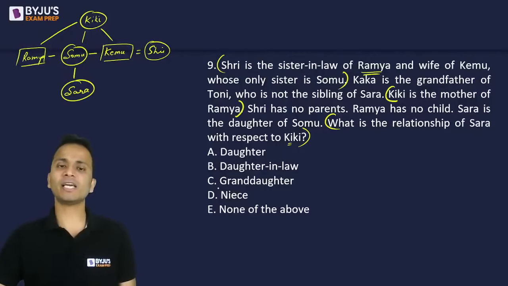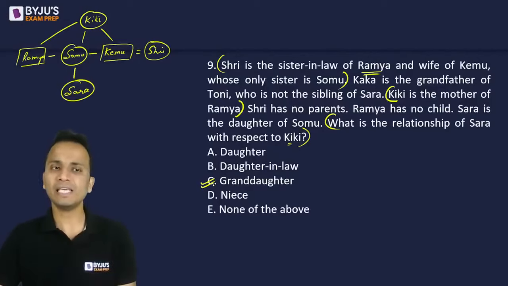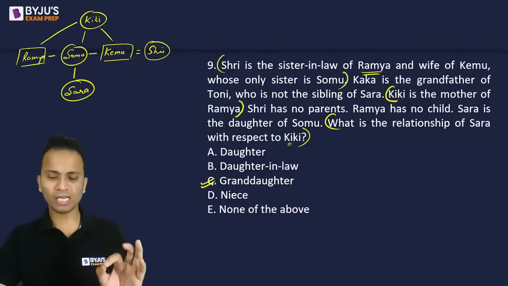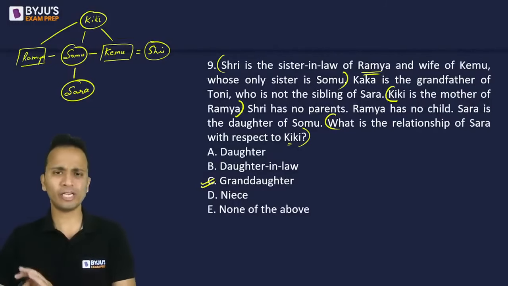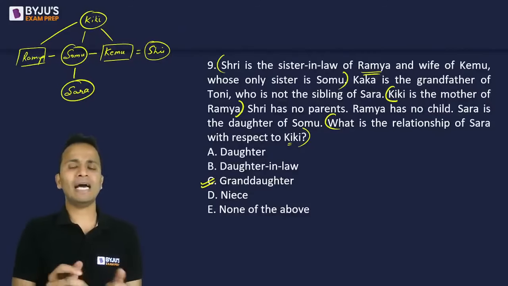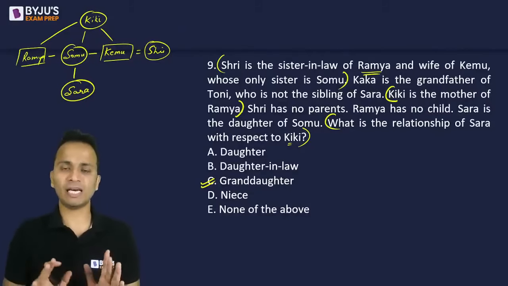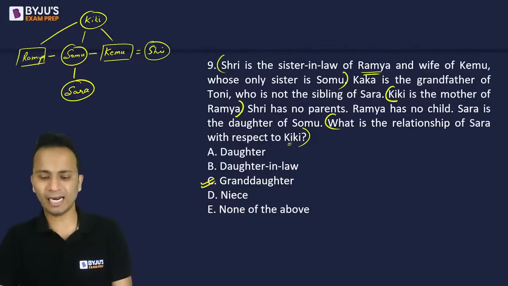So what should the answer be? Granddaughter. Sarah is the granddaughter of Kiki. So this much is enough. You do not have to insert the other people like Kaka, Tony, and so on. There is no need to put them. On the basis of whatever I have drawn, I can find out the relationship between Sarah and Kiki. So the correct answer will be option C, that is granddaughter. Okay, let us move ahead.